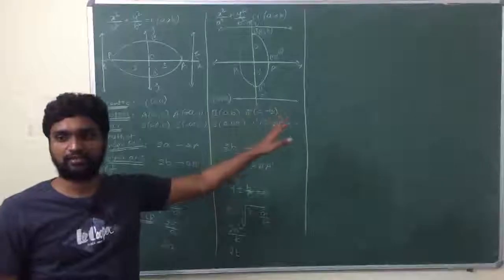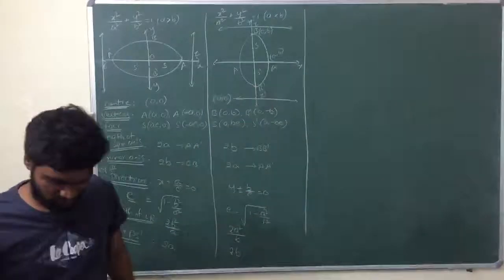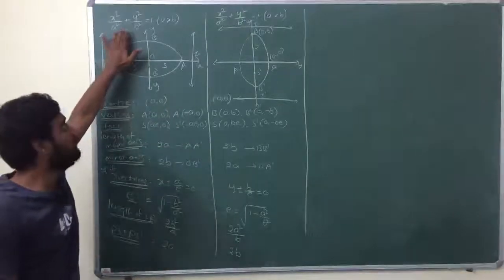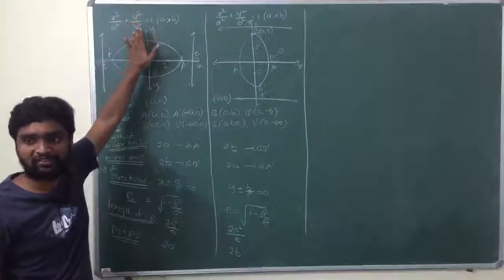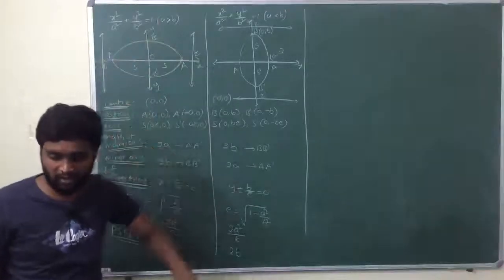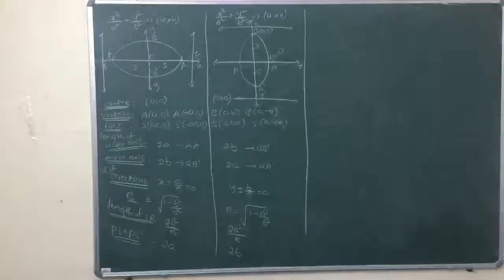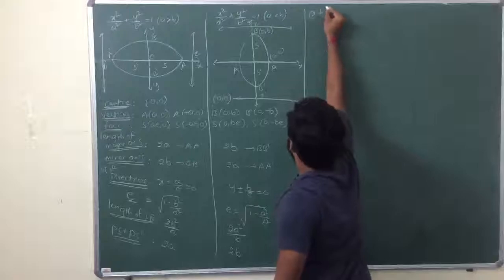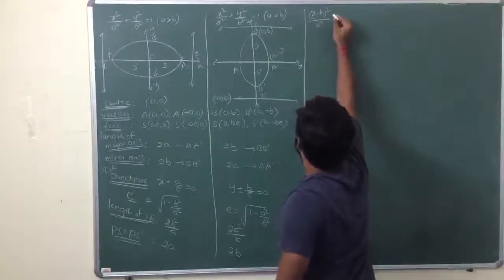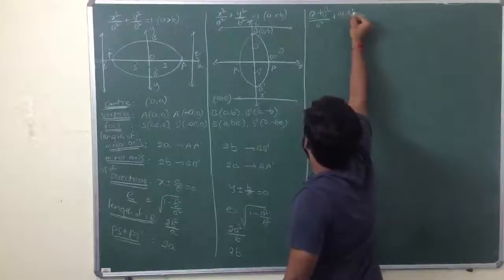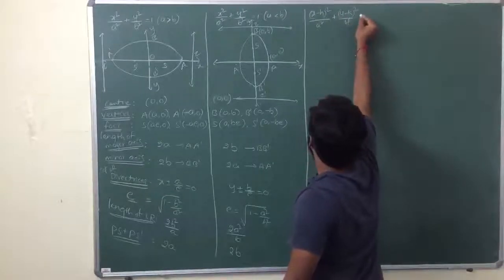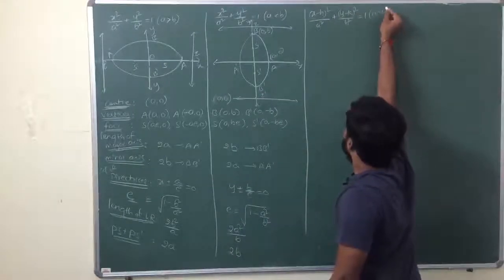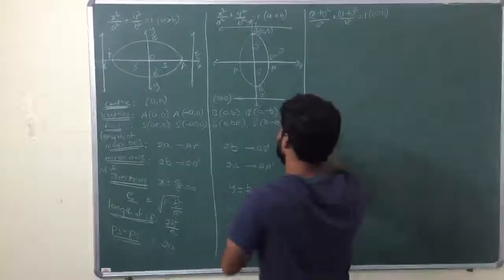Next we'll see origin shift of ellipse. x minus h whole square by a square plus y minus k whole square by b square is equal to 1, that will be the equation of ellipse. What is the time? We still have 3 minutes. Okay, x minus h whole square by a square plus y minus k whole square by b square is equal to 1, where a is greater than b. We'll see when a is greater than b.